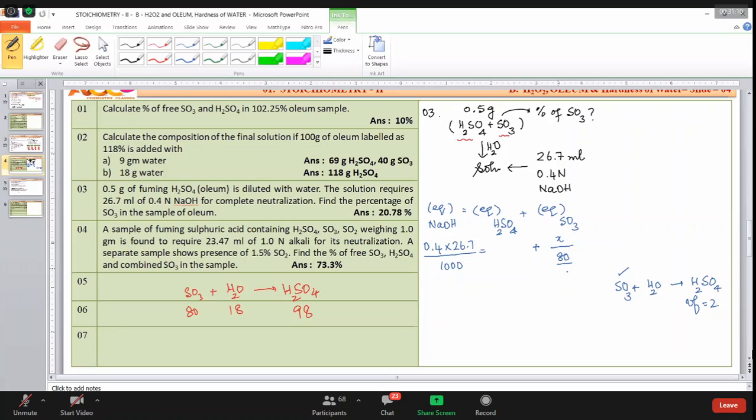Therefore, remember this. This is the method of finding the valency factor of non-metal oxides. How much is this one? Total weight is 0.5 grams. He's asking percentage. This is sulfur.